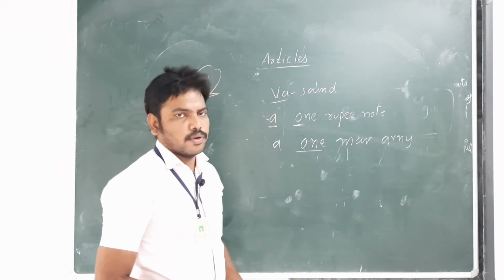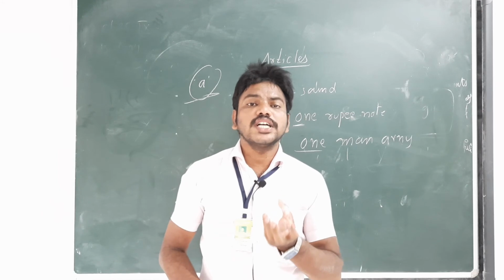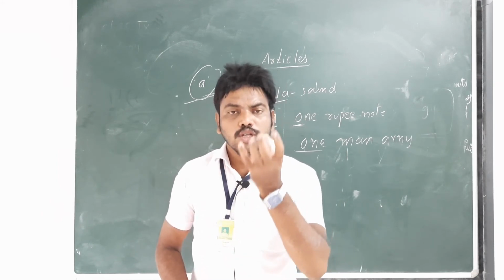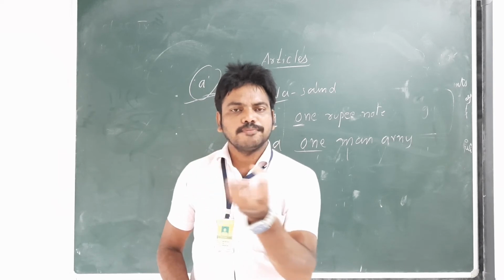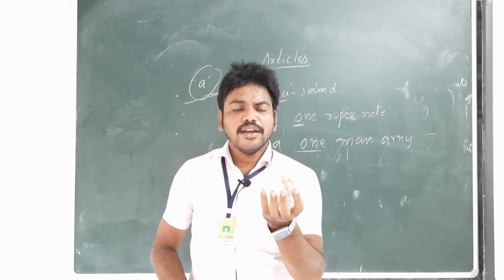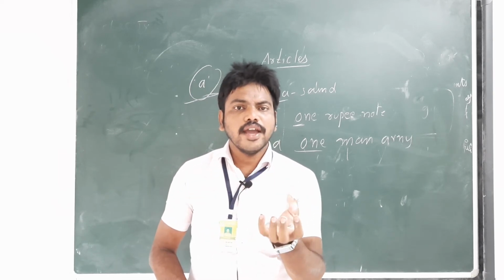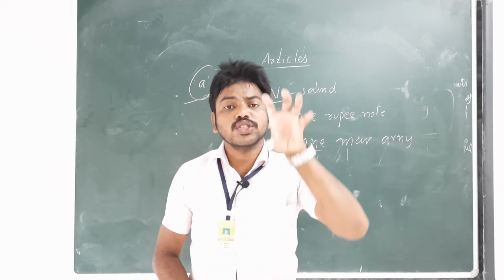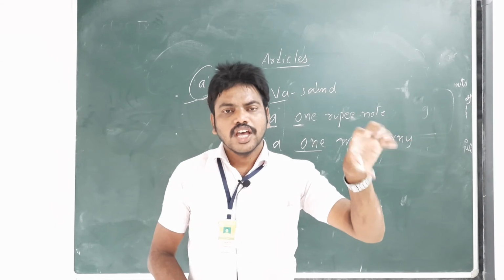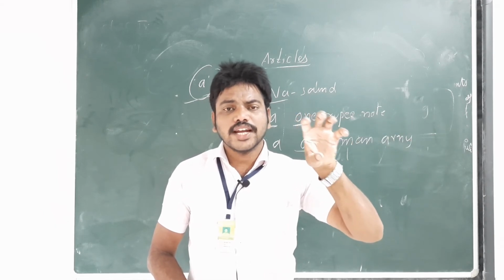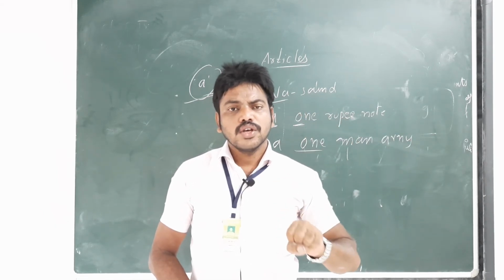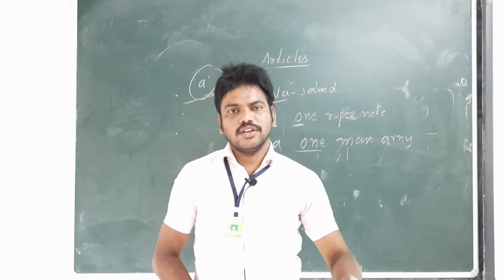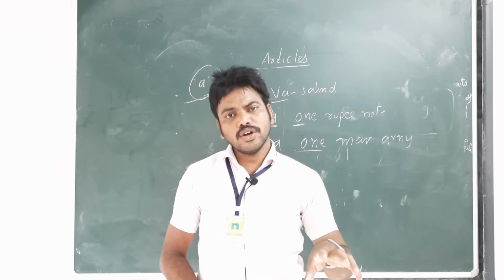These are the examples: university, so a university. A unique person, a uniform, not an uniform. The sound is different; we are getting the consonant sound. So that's why it is a university or a uniform, a 1 rupee note.